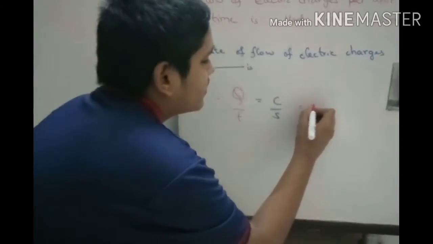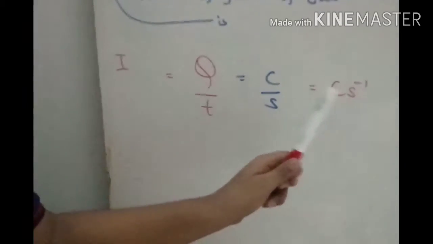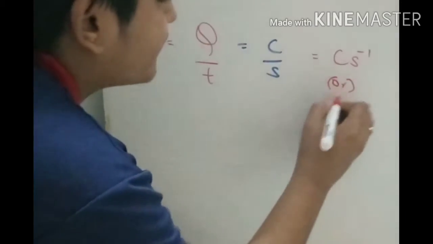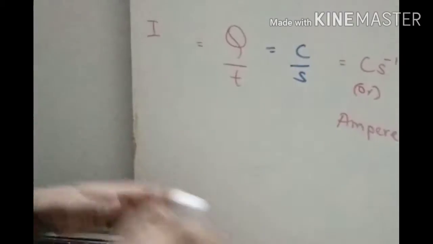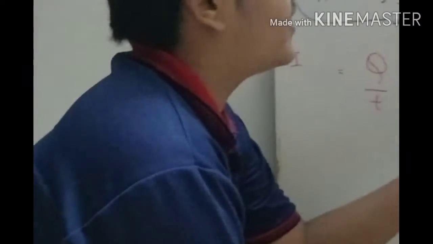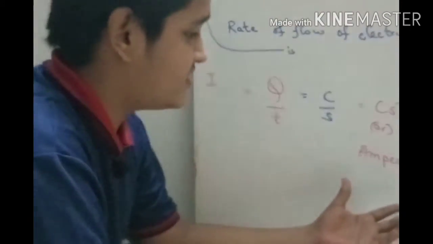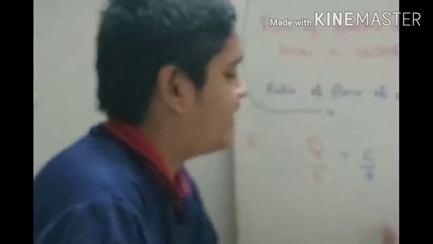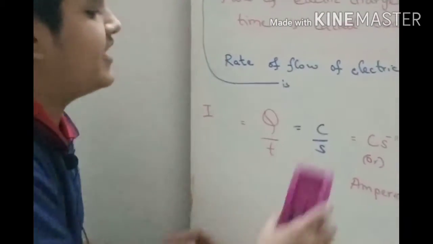So the SI unit of electric current is coulomb per second, or it is also called ampere. Actually the original SI unit is coulomb per second. But Ampere is a scientist, and to pay him a tribute, they have kept the SI unit of electric current as ampere.